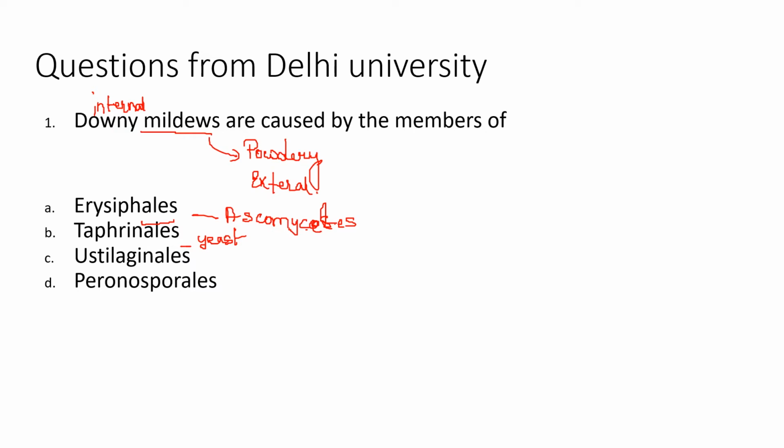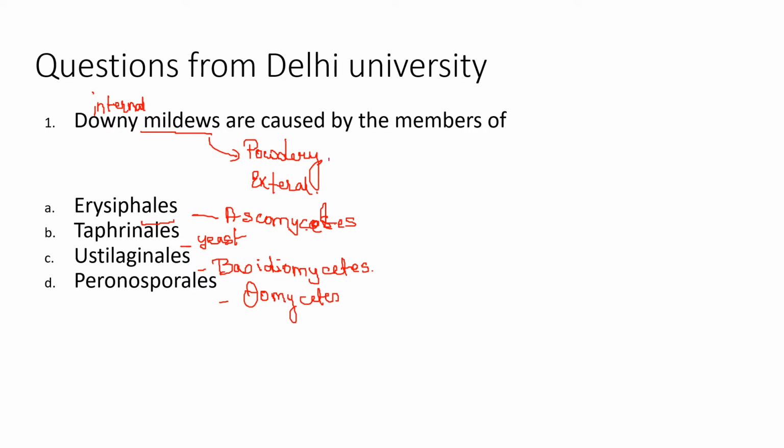Next is Ustilaginales. It will be the Basidiomycetes, which is the Heterobasidiomycetes group. And the last one, Peronosporales, belongs to, sorry, this will be Oomycetes. Now what does Erysiphales do? Erysiphales is actually responsible for the powdery mildews.